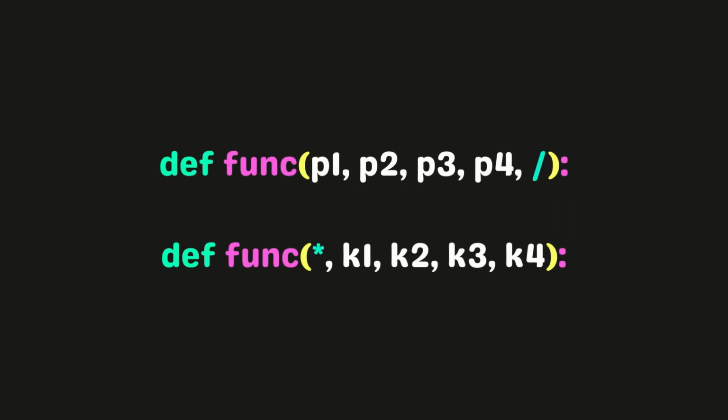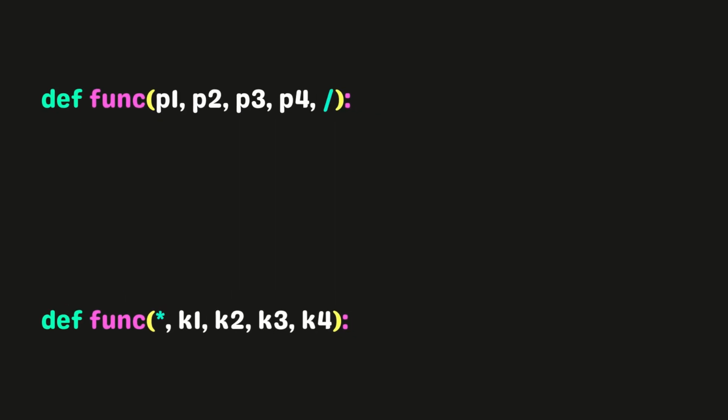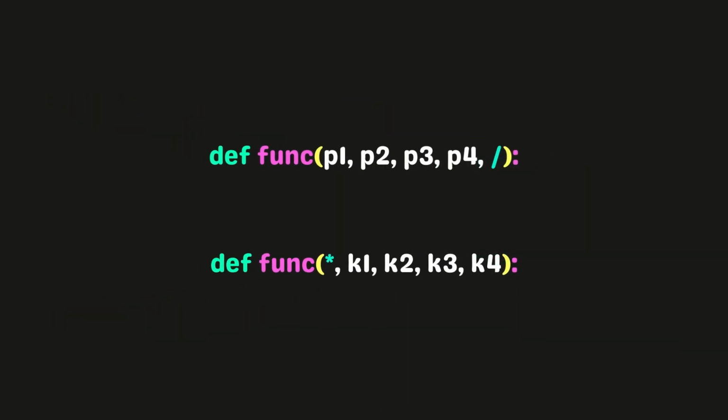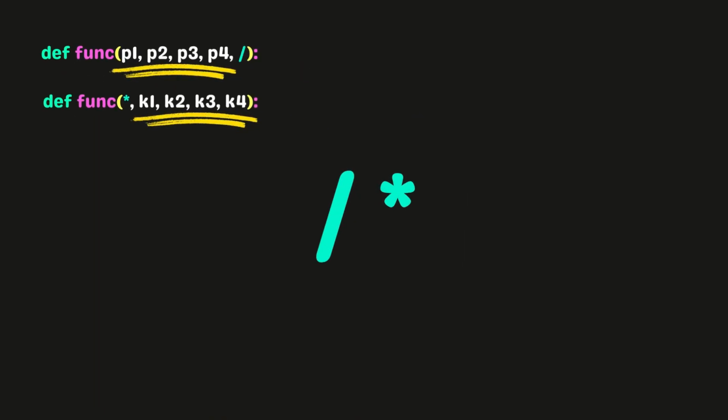Consider both of the function definitions. The first function only accepts positional parameters since the slash is at the end, but the second function only allows keyword arguments because the asterisk is at the beginning. So whenever we want our parameters to be positional only or keyword only, we can use the slash and asterisk accordingly in a function definition.